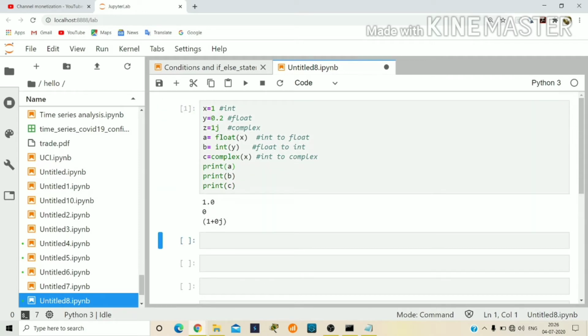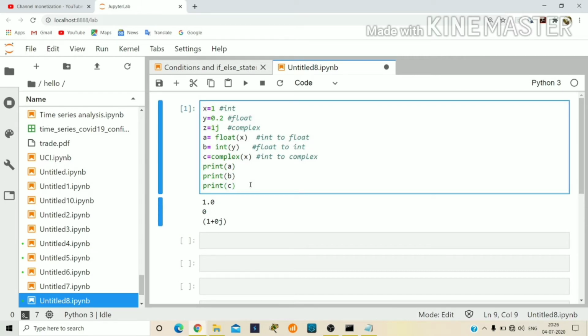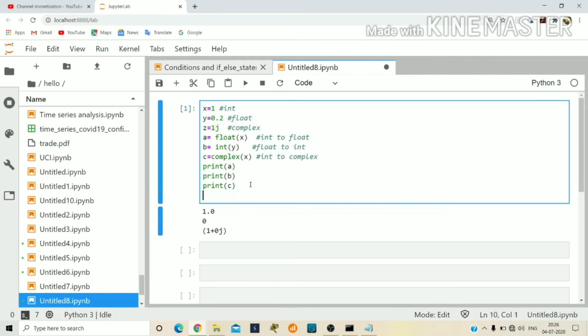See here, first one, a value. We are converting int to float, so we are getting a float value. Next, float to int, 0. Next, int to complex we are getting. If you want to see the type of a, b, c, then you need to give type of a, that means which data type.